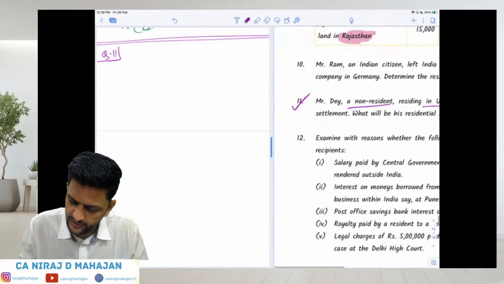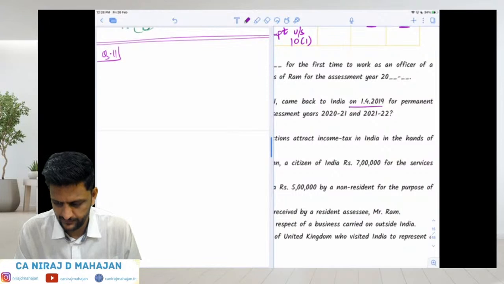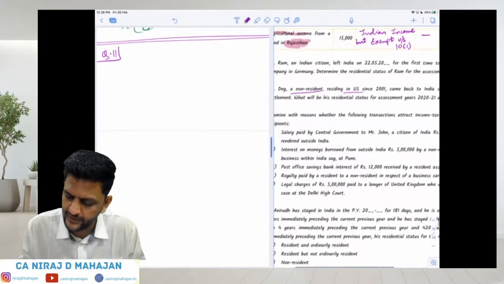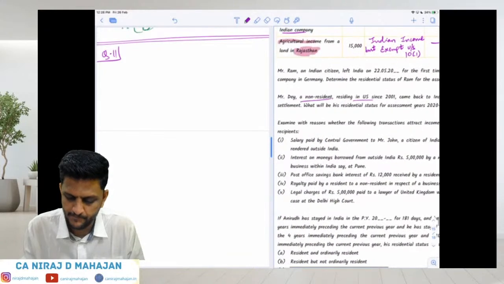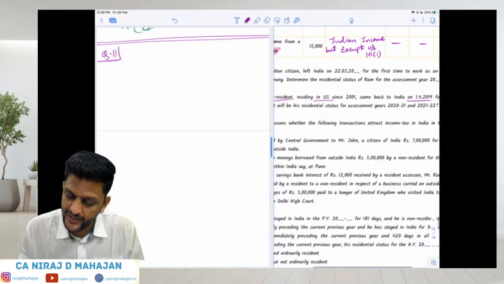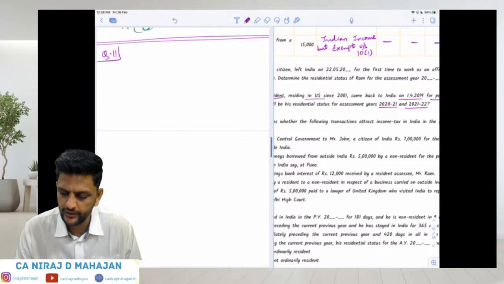He is not resident, came back to India on 1/4/19 for permanent settlement. It is not a visit. He's coming for permanent settlement, not just a visit. What is his residency status for AY 2021? That is the earlier year, and 21-22. Clear? Yes.